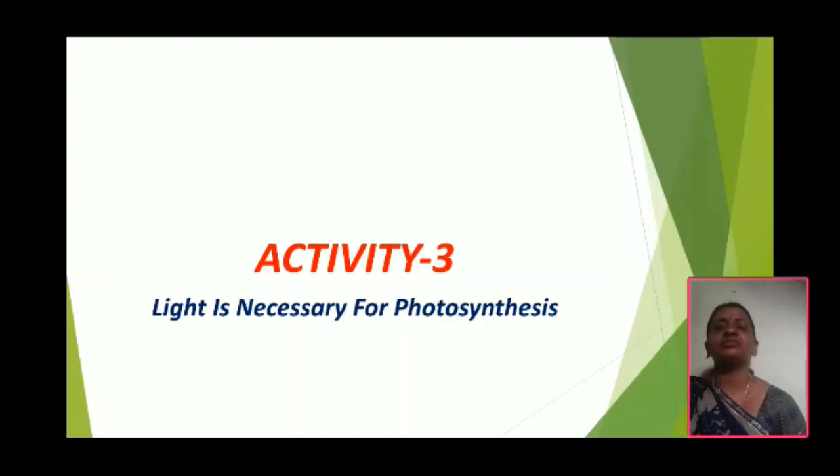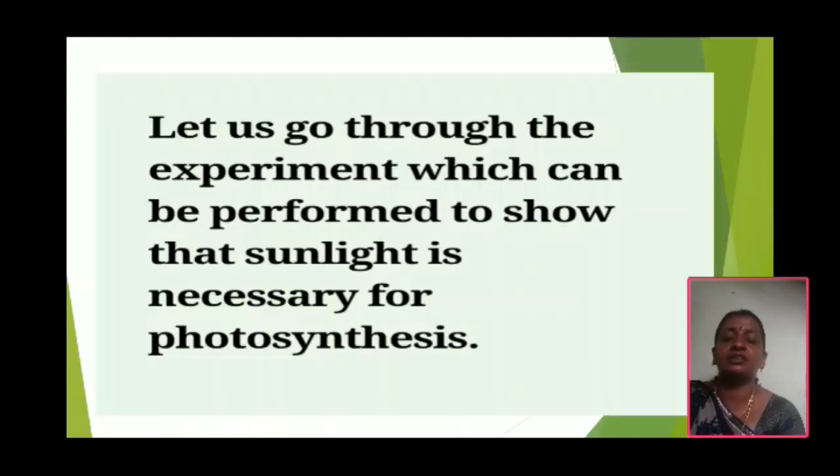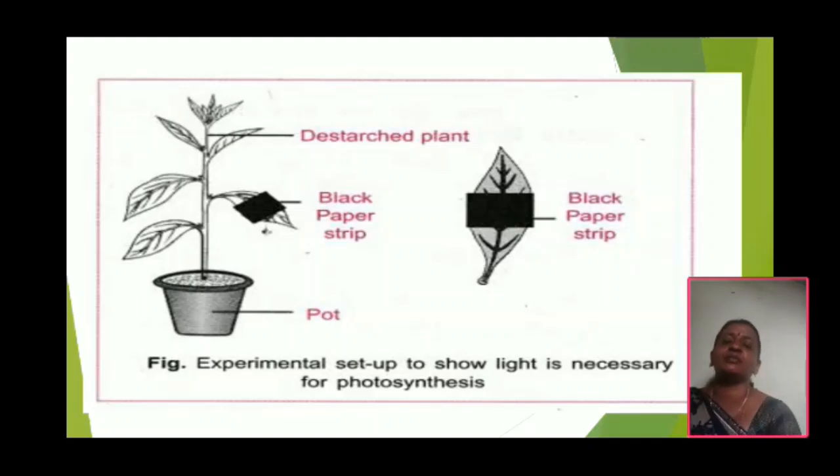And next we are going to another activity, that is, light is necessary for photosynthesis. Okay, let us learn this activity. So start with the first thing. We will observe the materials required. What are those? Let us look at the experiment which can be performed to show that sunlight is necessary for photosynthesis. This is the experimental set. The materials are a potted plant, black paper and iodine solution.